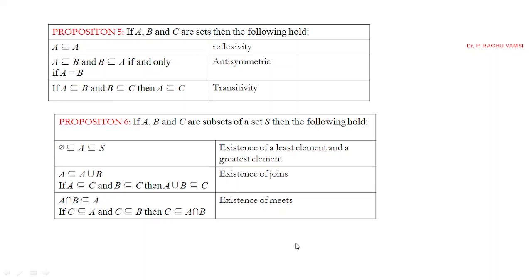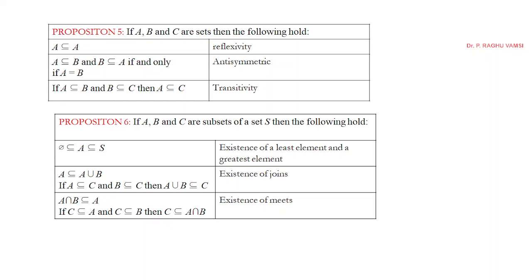Null is a subset of A and A is a subset of S. In such cases, there is existence of a least element and a greatest element. Existence of joins: A is a subset of A union B. If A is a subset of C and B is a subset of C, then A union B is a subset of C.